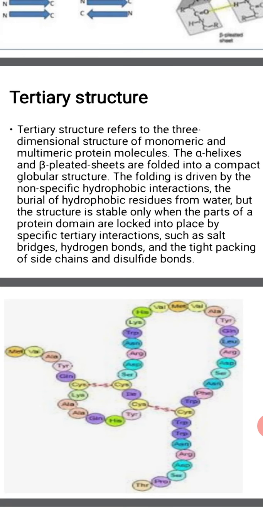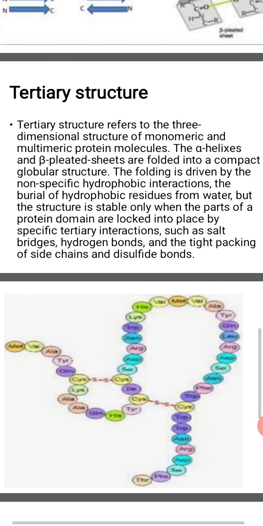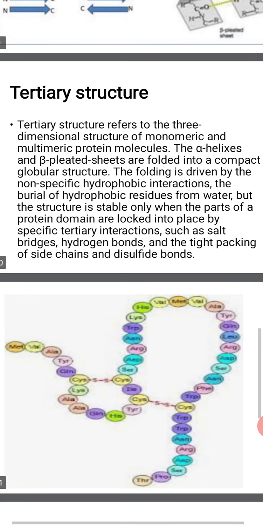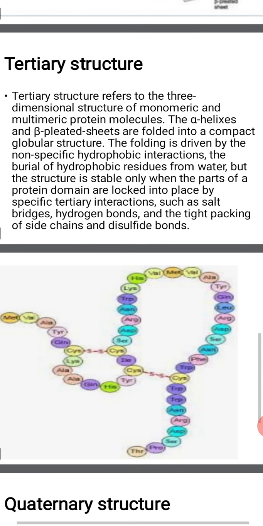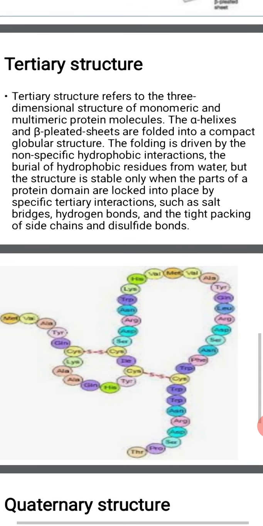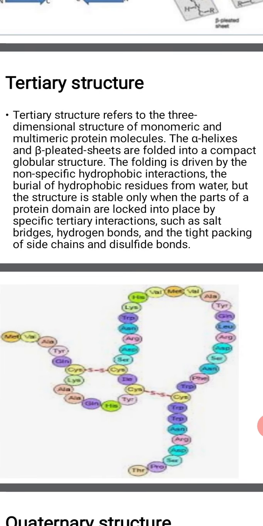Hydrogen bond is seen between the NH2, OH, SH groups in the side chain of one amino acid and the carboxyl group of another. Ionic or electrostatic bond is formed between the charged side chain groups NH3 plus and COO minus. Disulfide bond forms between the side chains of cysteine residues located in different parts of the polypeptide chain, as we know cysteine has sulfur in it.